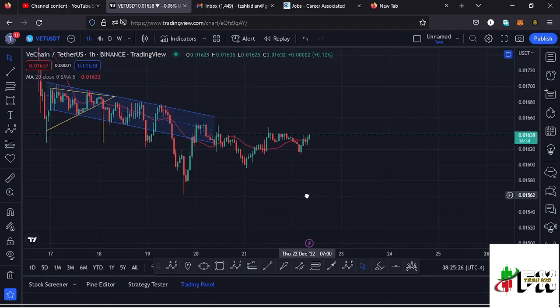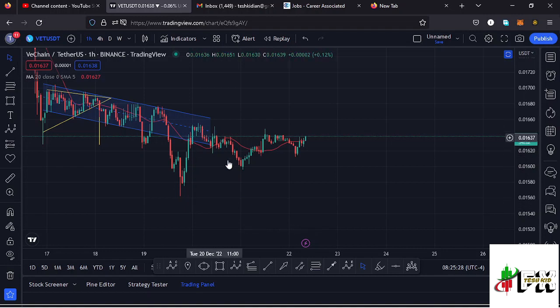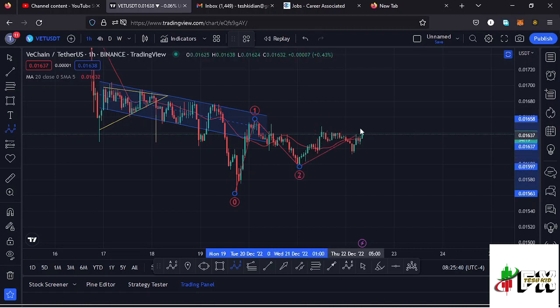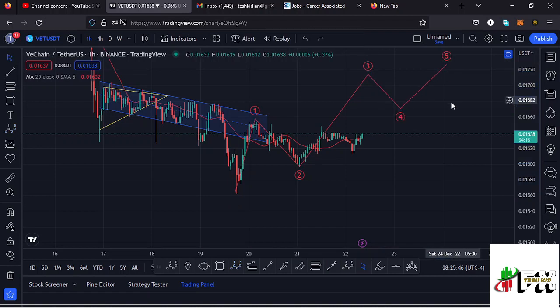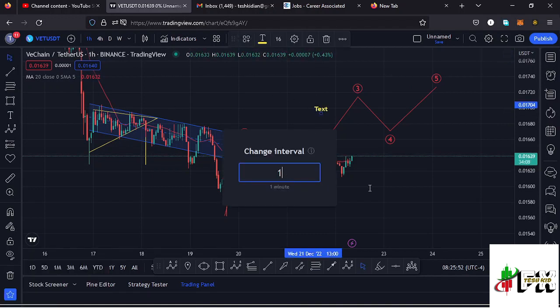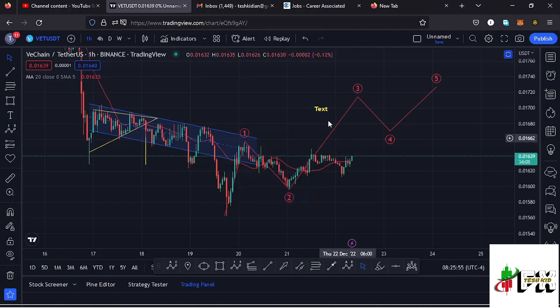And I believe this might be the start of that fractal wave that I'm expecting to see in the formation of that higher Elliott wave count 3, where we can see this as the first wave to the upside. Then we have seen a bit of a retracement right here in the formation of a second wave, and very soon I'm expecting an impulsive movement to the upside in the formation of that wave 3 before we see a wave 4 and then continue pushing even higher in the formation of that wave 5, completing a higher Elliott wave count 1 to the upside.